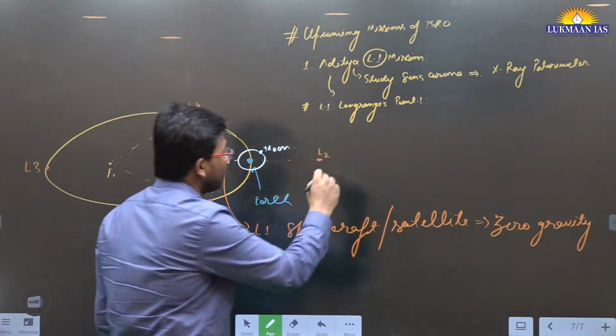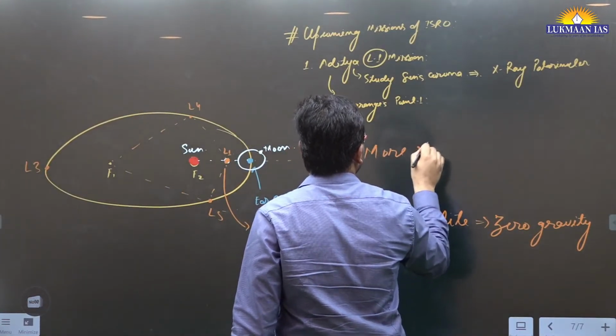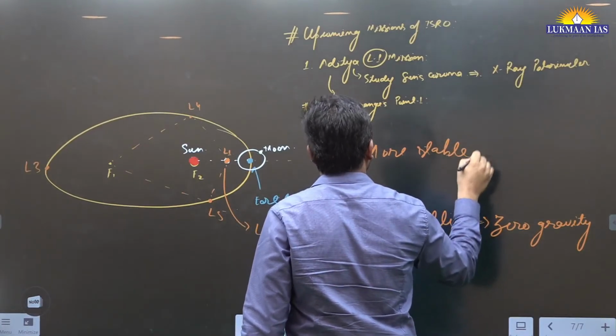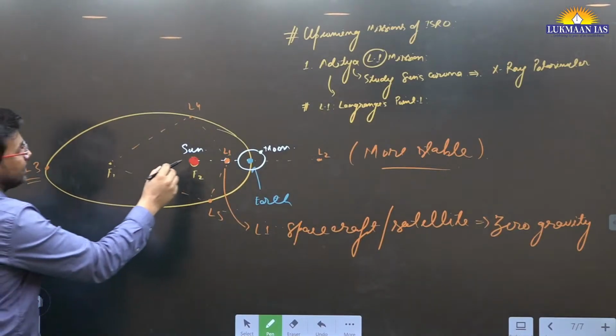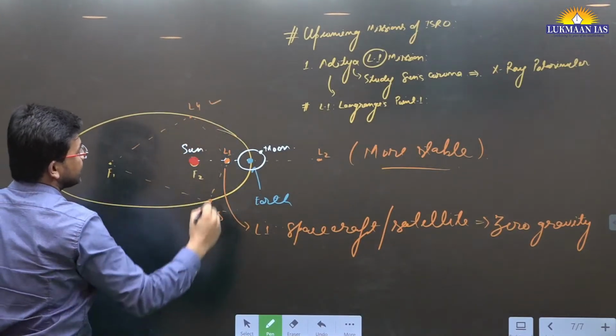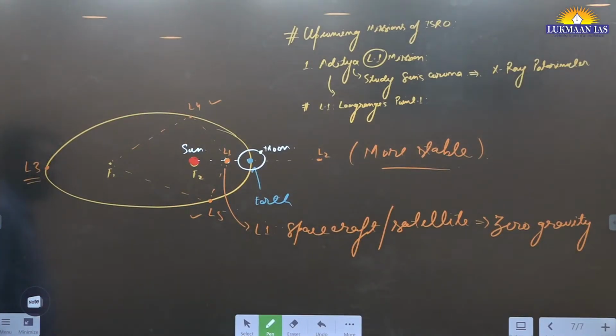However, Lagrange point 2 is more stable as compared to Lagrange point 1. This one is less stable relatively, and these are also stable. However, these points are very far away.